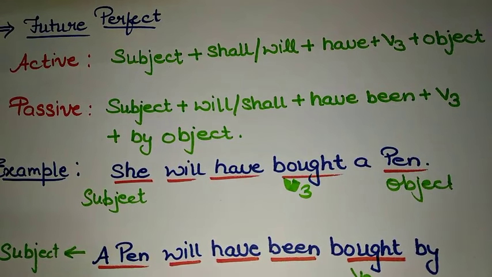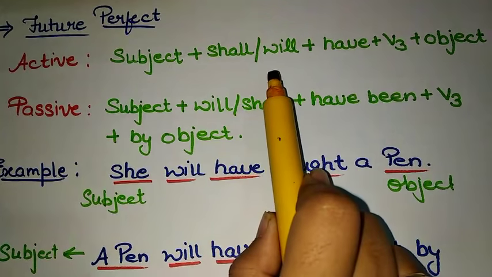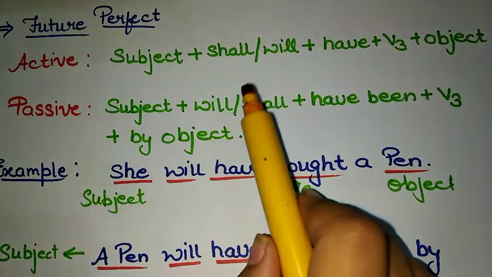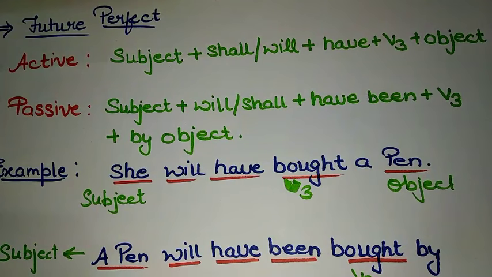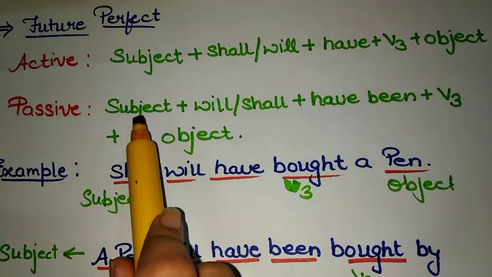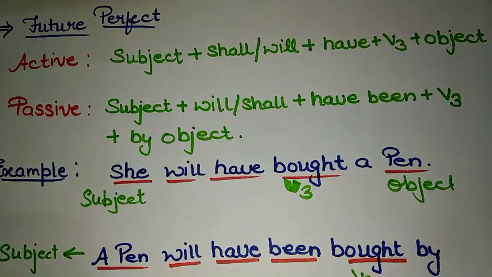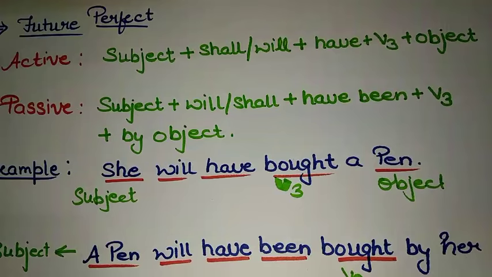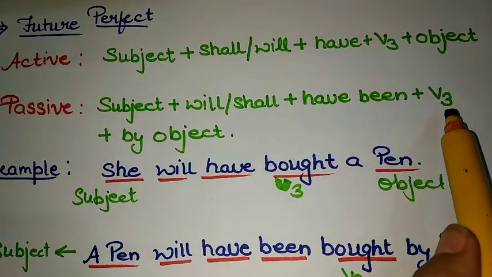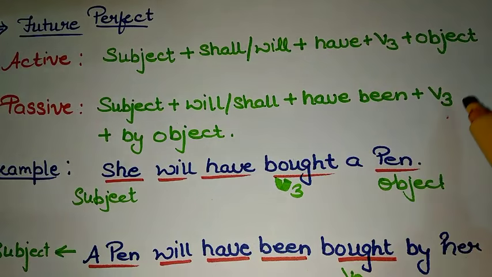After this, let us see a future perfect tense. In future perfect tense, the sentence will be like subject, shall, will, depending on the subject. Then comes have, and third form of verb with object. And in passive, it will become subject, means this object will become subject here. Then will and shall, and then comes have been, and then comes third form of verb. Now see, there is no change in form of verb here. Then comes by object.